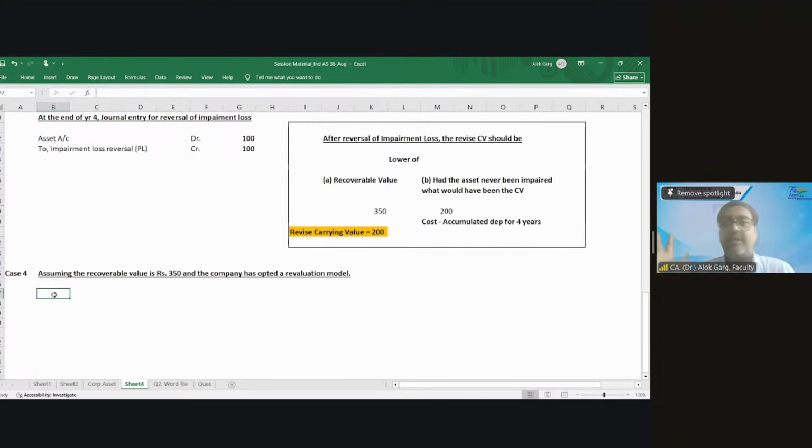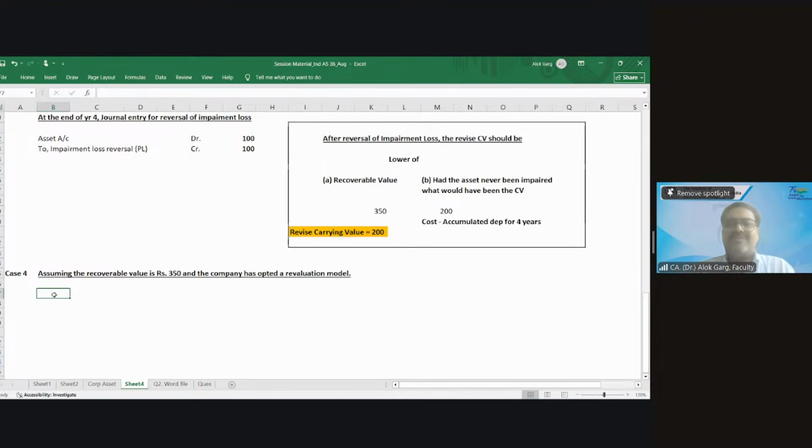So in the revaluation model, you don't check how much you can increase and how much you cannot. Is that clear to everyone?